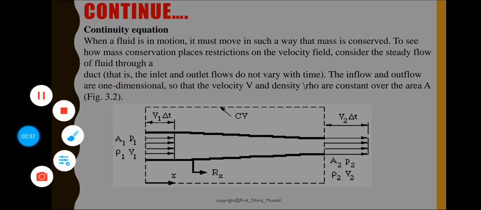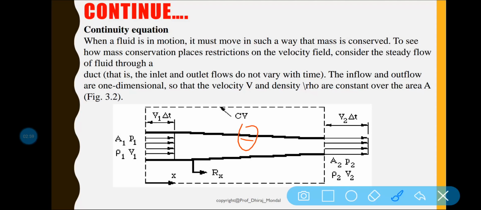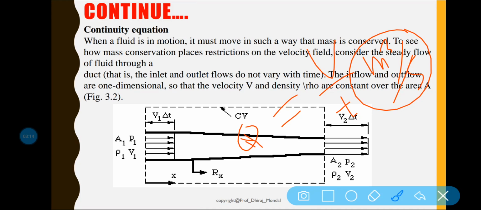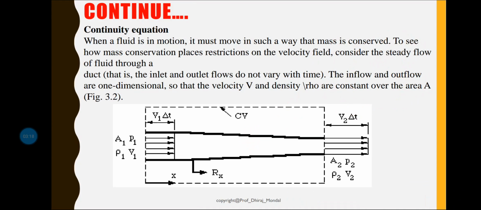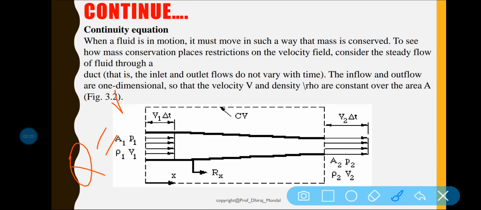So Q is the discharge, and the volume of water flowing per unit time is called discharge, and the unit, as I discussed, is meter cube per second. Discharge is equal to volume by time.